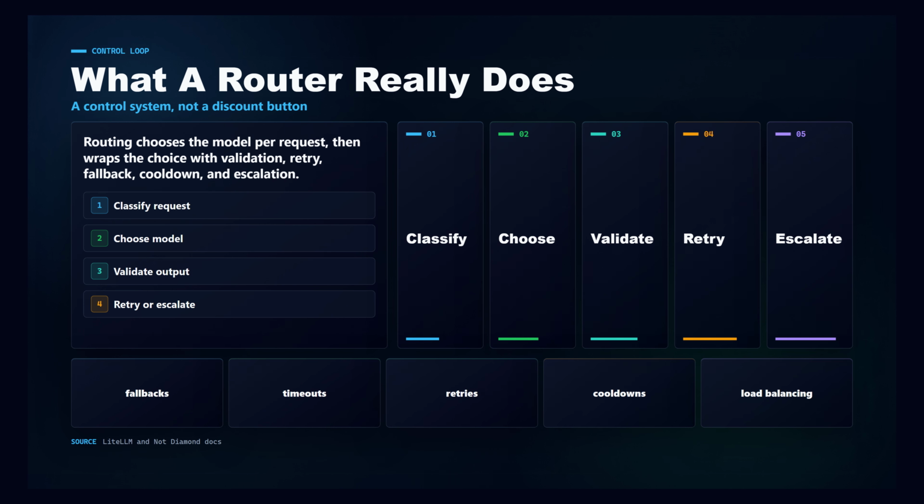A model router chooses which model should handle each request. Not Diamond describes routing as selecting the best large language model from candidate models for each query to improve accuracy while reducing cost. LiteLLM documents production router features like load balancing, fallbacks, timeouts, retries, cooldowns, queuing important requests, and content-based auto-routing. That is the mental model I want here. A router is not a cheaper model hiding behind one endpoint, it is a control system.